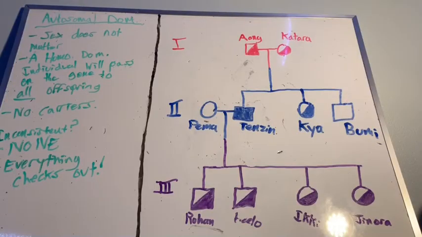It's autosomal dominant inheritance. This is again where sex does not matter. However, a homozygous dominant individual will pass on the gene to all offspring. On the left side where it says no carriers, this is just saying that anyone that possesses the dominant allele will present the gene.